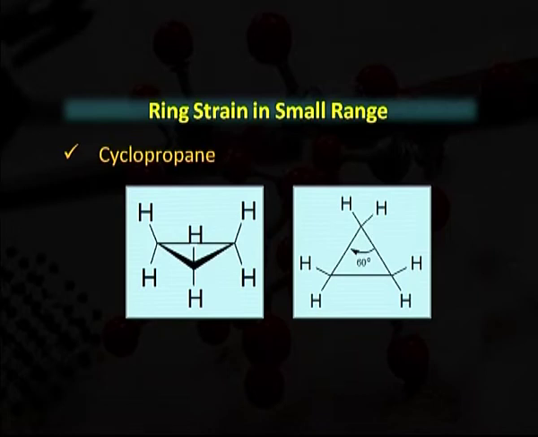For example, cyclopropane has the most ring strain of the alkane rings, with a 60 degree angle, which is shown in this figure, instead of 109.5 degrees. It is due to the strain. The two hydrogens eclipse each other. These two hydrogens are eclipsing each other. Bonds are weaker and more reactive than in any other cycloalkane.